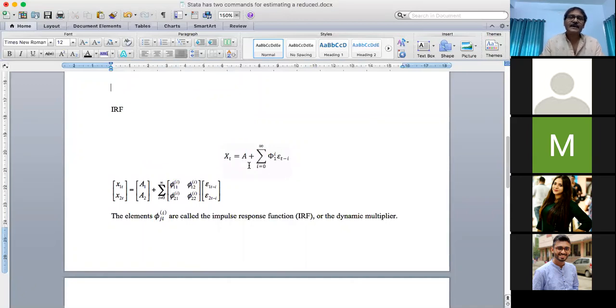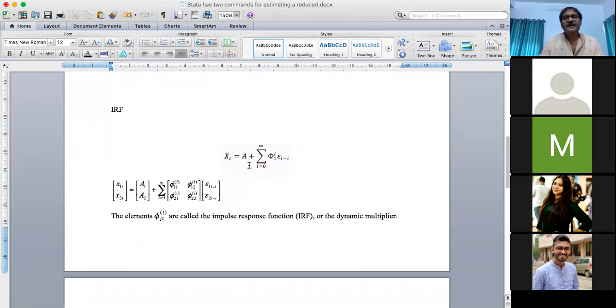If any kind of shock appears in a particular error, suppose a particular shock appears in your consumption series, then if you look at the basic structure of the model, the error present in the consumption function also affects the behavior of the income function.